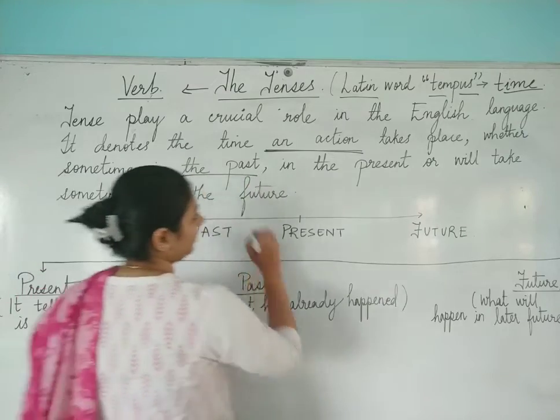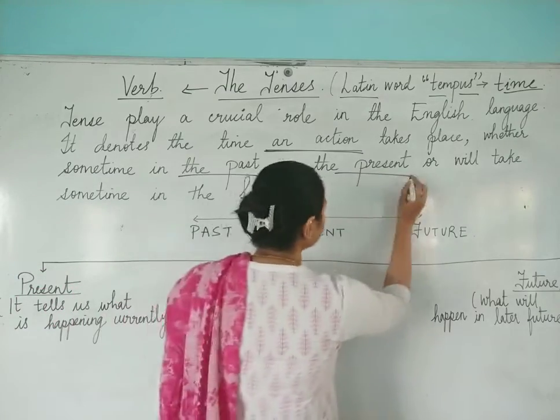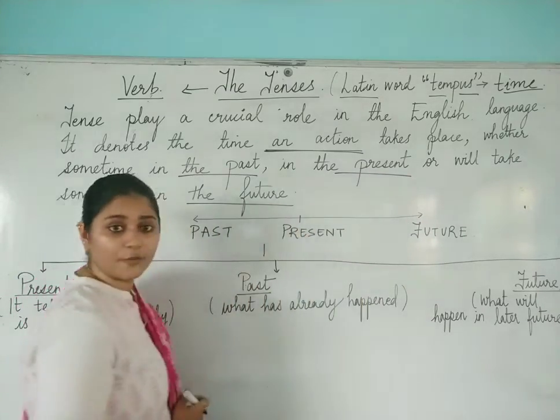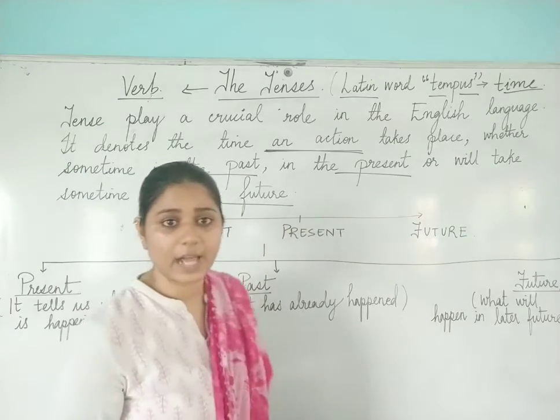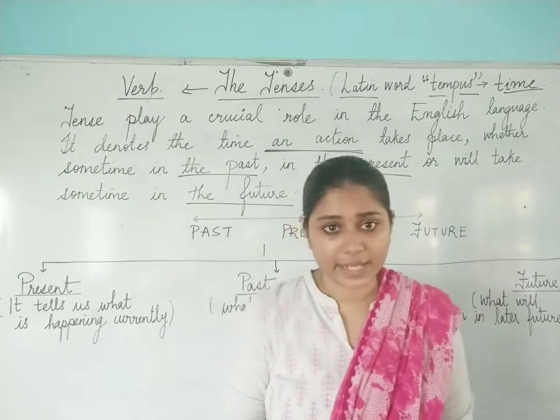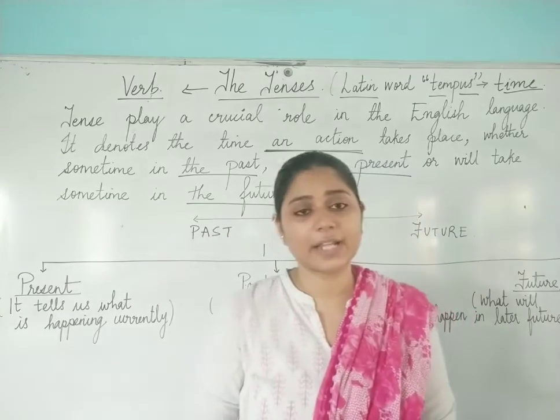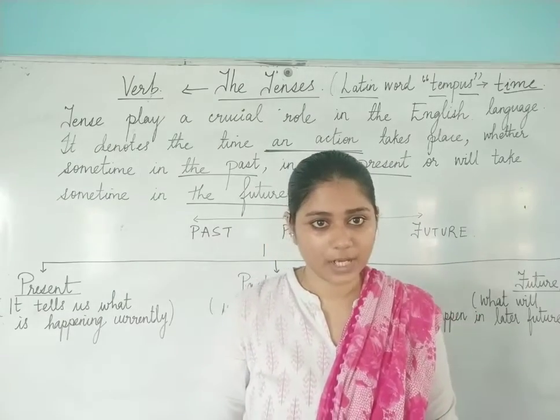That is what you have to understand in this topic. I hope the definition of tense is clear to everyone, right?